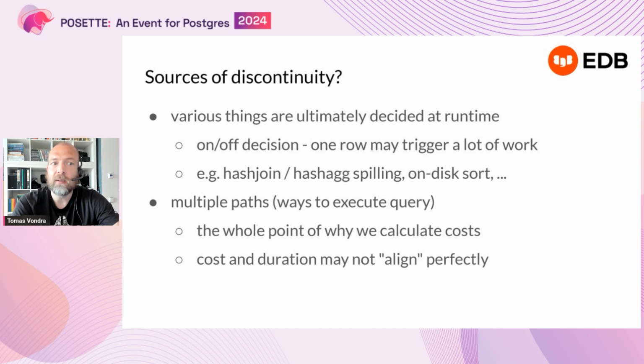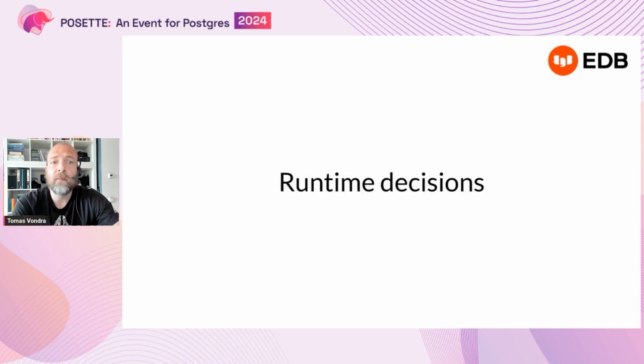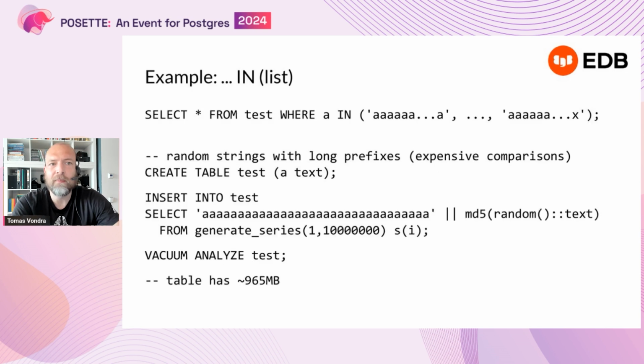The chart that I showed is just for a single type of scan of a table, but you usually have many different ways to run the query, and the database needs to change between the plans for different selectivities, right? So first, let's talk about the runtime decisions. And I'm going to illustrate that by a very simple example.